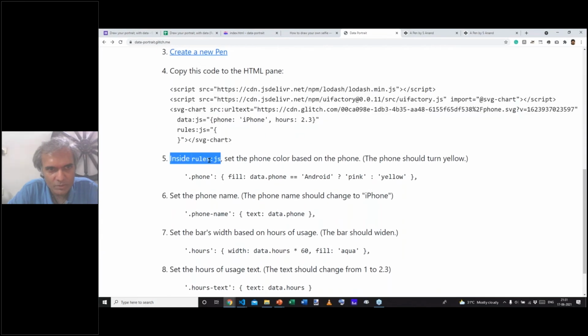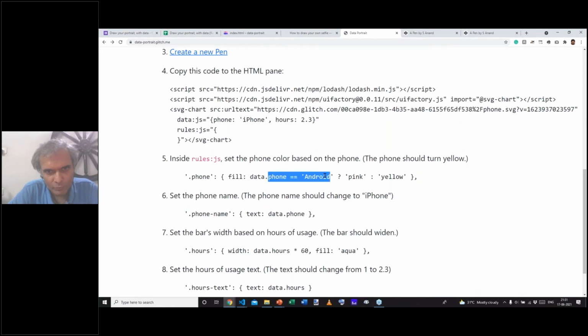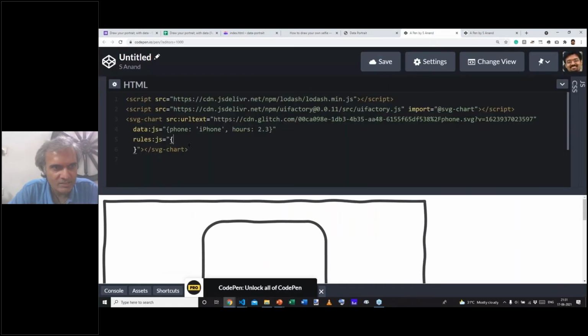Inside rules.js, what we're now going to do is set the phone's color based on the phone itself. This rule says that the element .phone should change its fill color based on whether the phone is an Android phone. If so, we'll make it pink. If not, we'll make it yellow. Feel free to pick your own colors. I'm going to copy this and paste this inside rules.js.